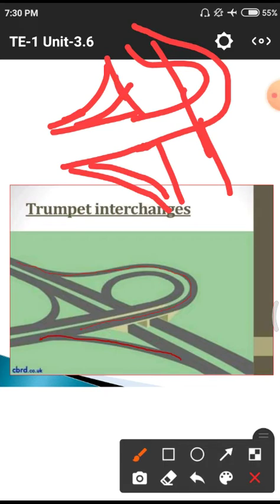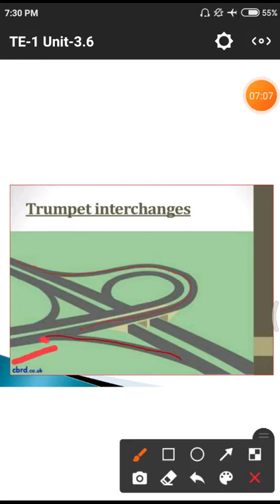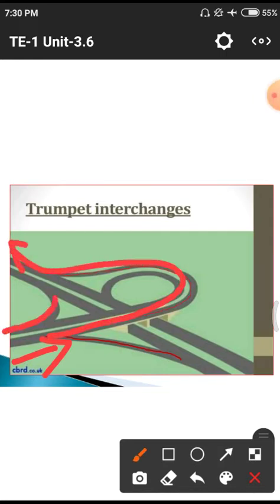That means the vehicles have to move. This is the normal entrance. From this line the vehicle has to move in this direction. After that we are having another, the vehicle has to come in this direction. Likely we are having different patterns. The straight vehicles will move on these two lanes.